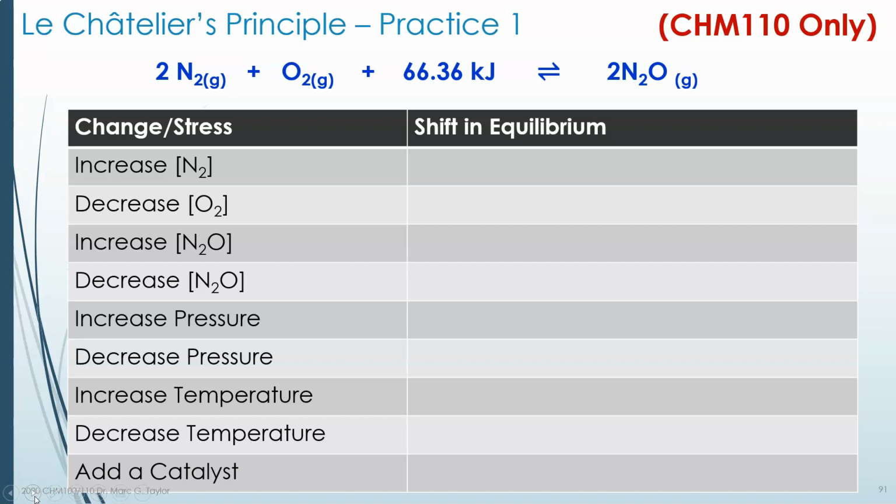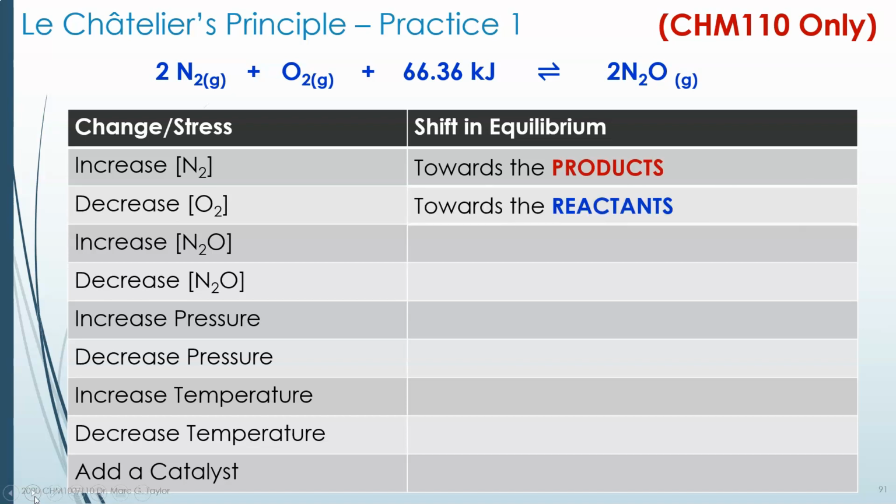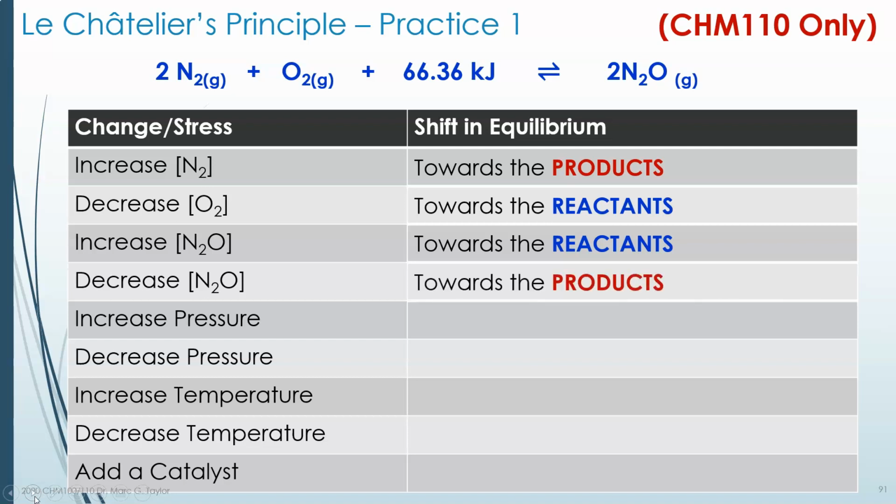So the first question, what happens when you increase the nitrogen gas concentration? Well, that's a reactant. We have too many reactants. We need to make more products. Decrease the oxygen, removing a reactant. We need to make more reactants. Increasing the N2O. Well, if we're increasing it, we have too many products. We need to make more reactants. If we decrease the N2O, we have too few products. We need to make more products.